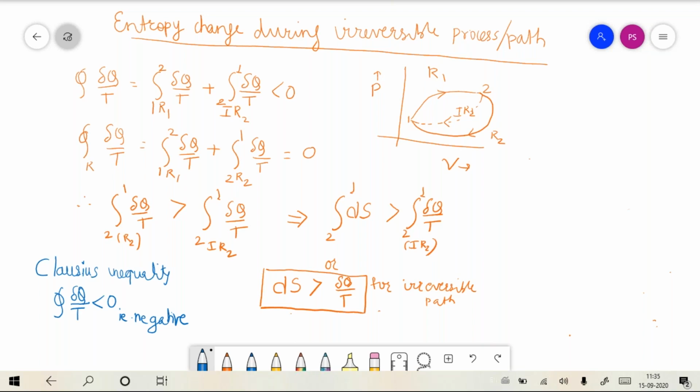Okay, so look at this. I use pressure volume coordinates for drawing a thermodynamic cycle.